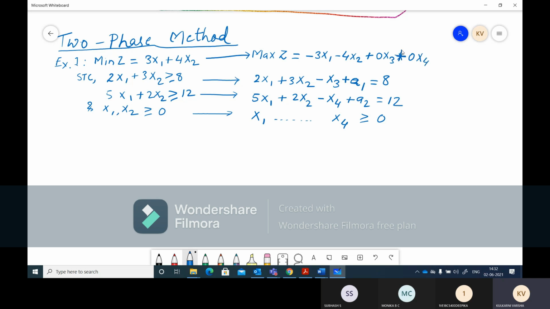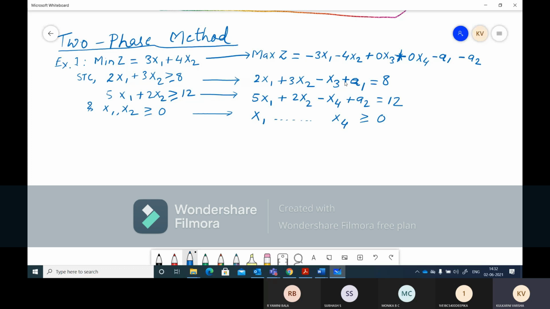And then we used to have minus M, right? So here we'll not have minus M. We'll have just minus a1. That means our coefficient will be -1. Instead of minus M, we'll be having -1. So the coefficient is -1 for the artificial variables a1 and a2 in the objective function, right?